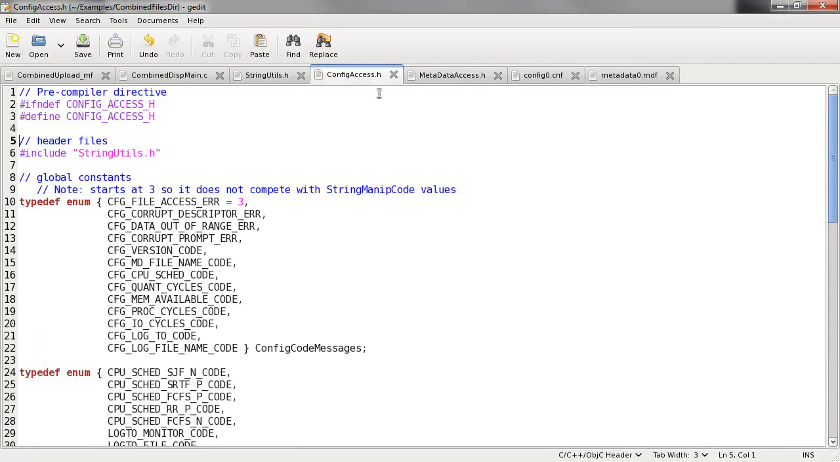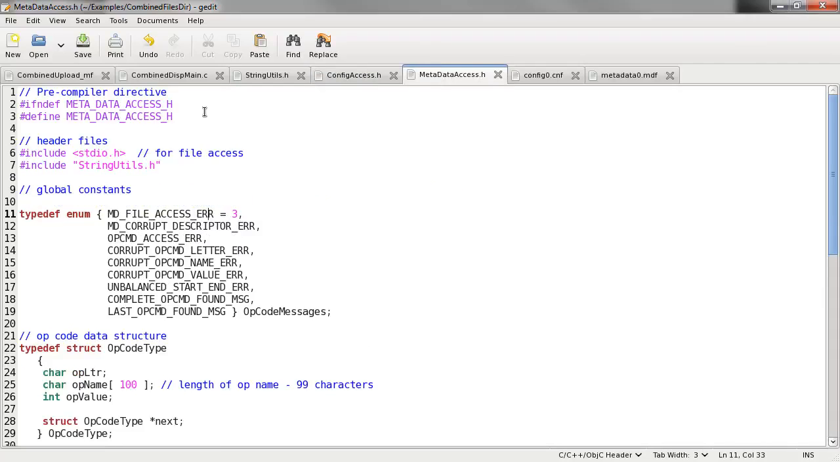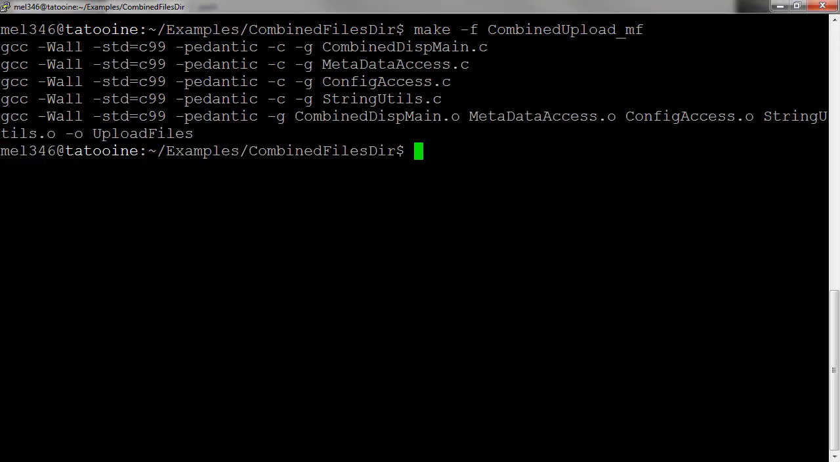Both of these config access and metadata access files may not have needed this. The string utils definitely needed it. However, it's just a good idea to do this with every H file that you create. Let's go ahead and take a look at our compiler now, and we have a happy compiler. And we should be able to go ahead and run this.